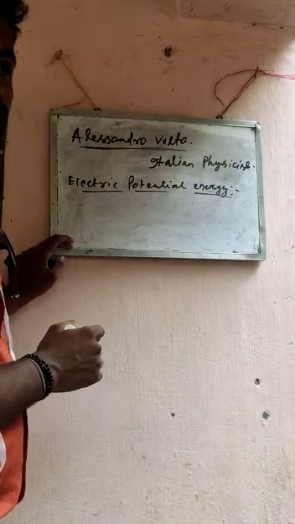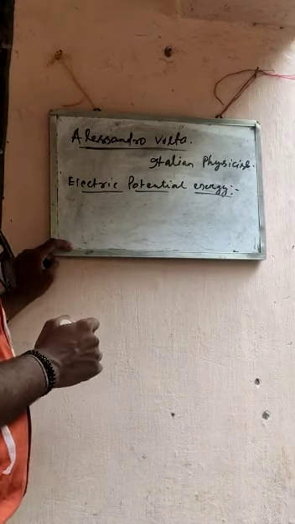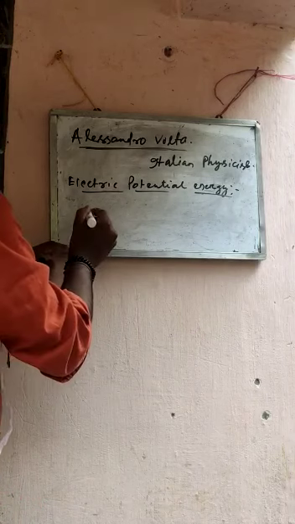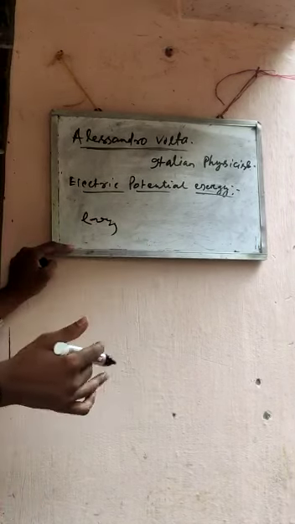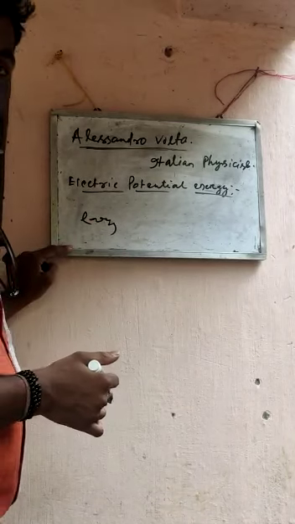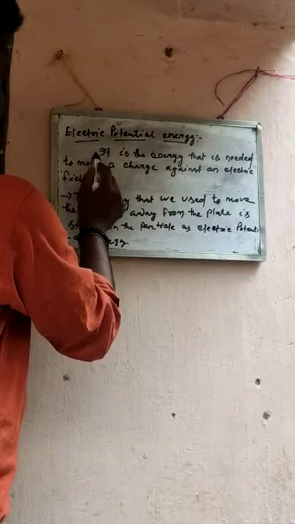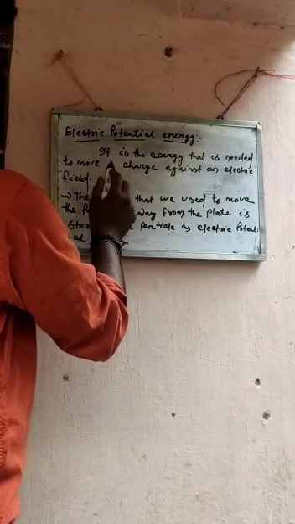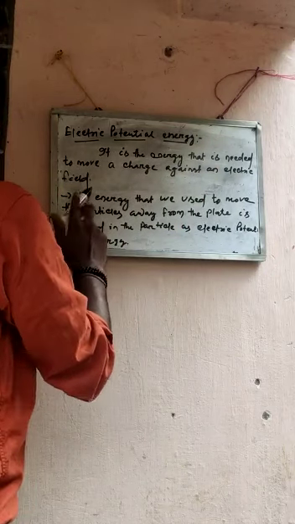It is the energy that is needed to move a charge against an electric field. What is this? Now this is actually an energy needed for a charge to move inside an electric field. So student, please note what electric potential energy is. It is the energy that is needed to move a charge against an electric field.